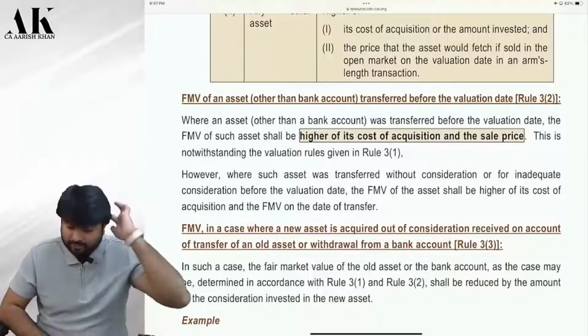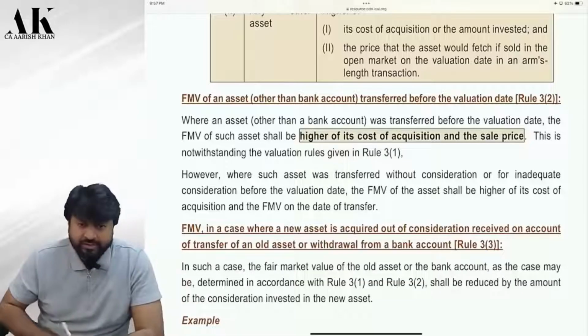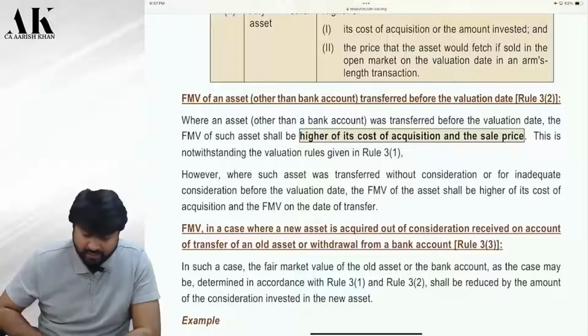Now what is rule 3 sub rule 3? Very dangerous. Let's read together. Let me give you some examples also after that. Okay. FMV in case where a new asset is acquired out of consideration received on account of transfer of old asset. So you are buying a new asset from what? By selling the old asset or by withdrawing from a bank account.